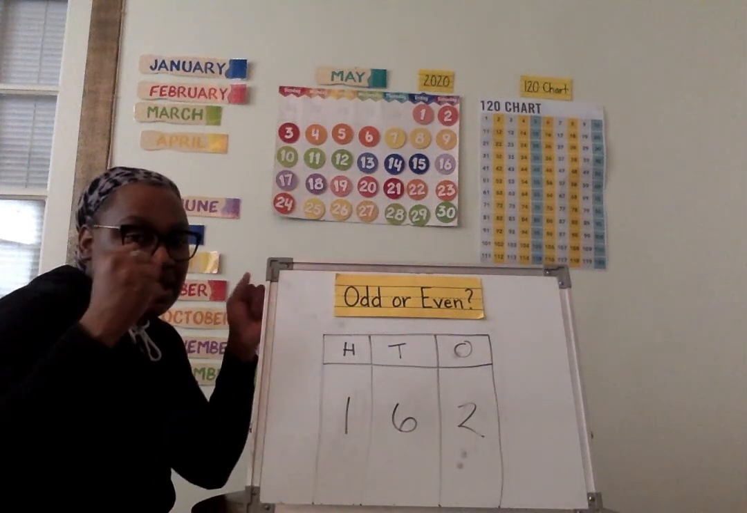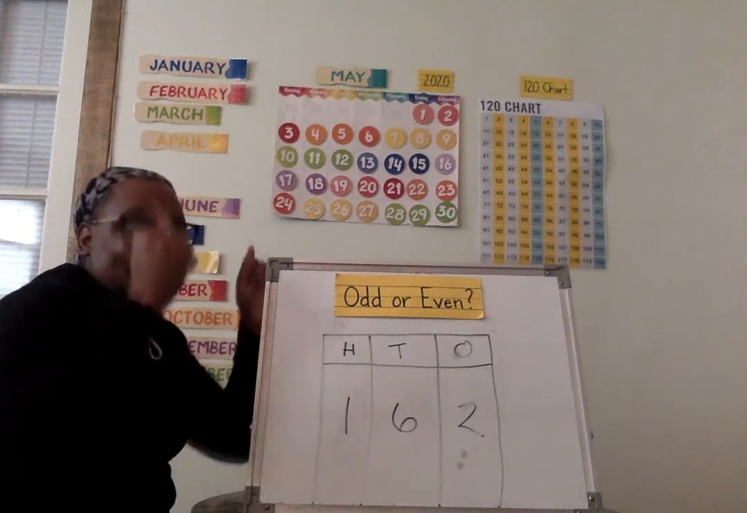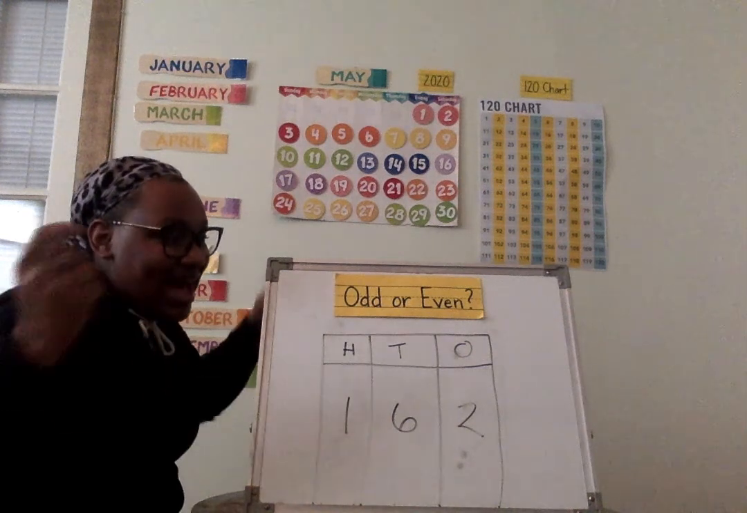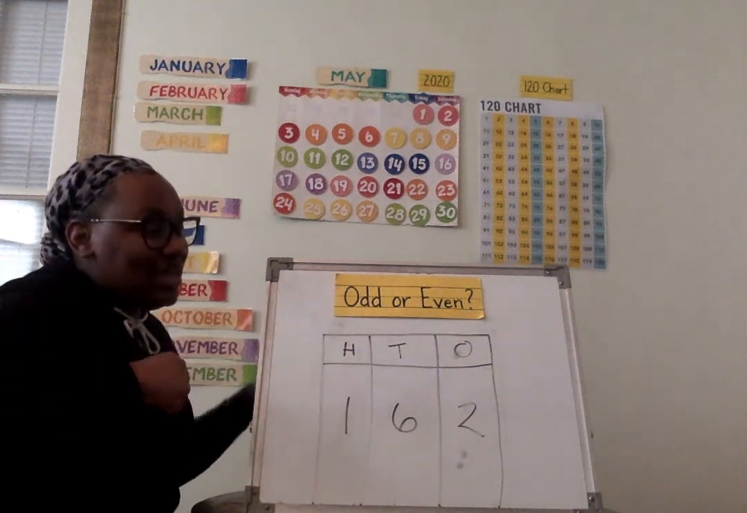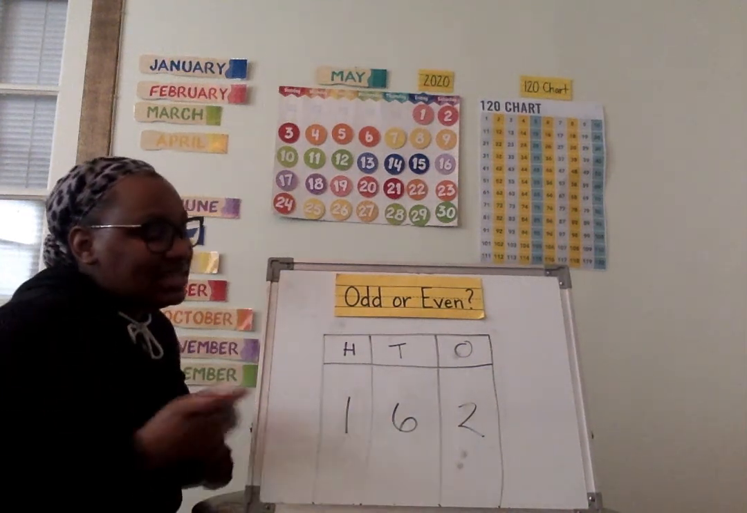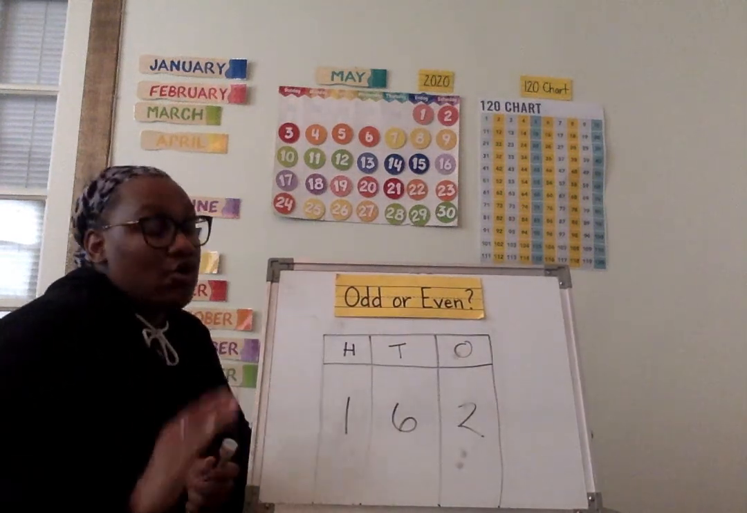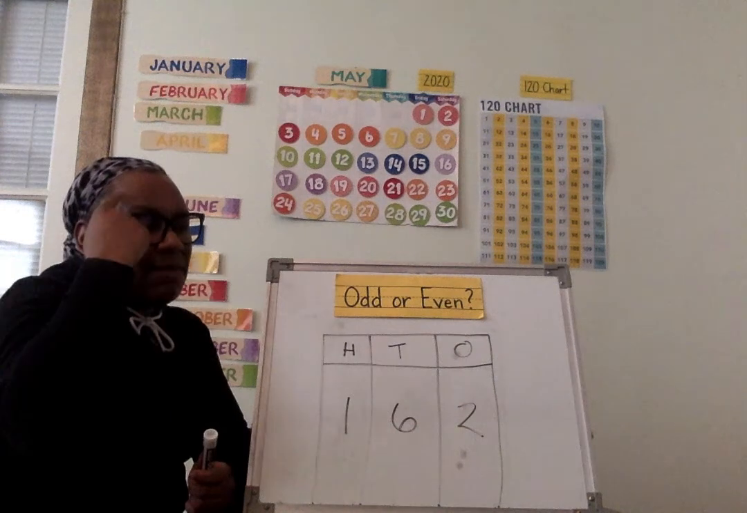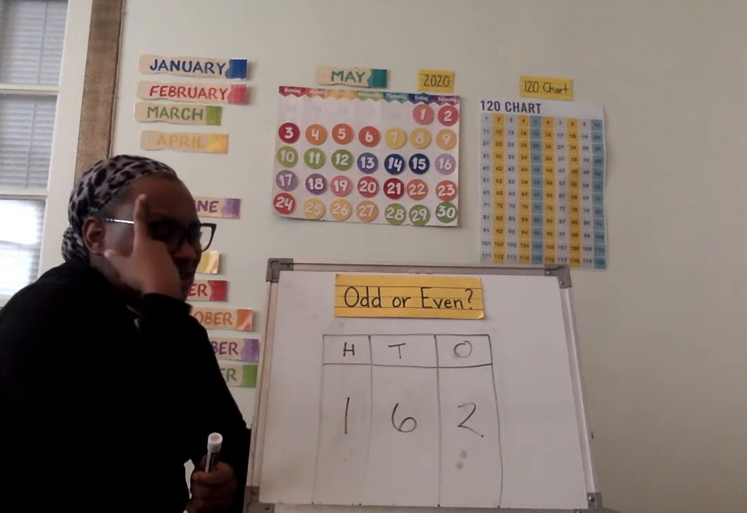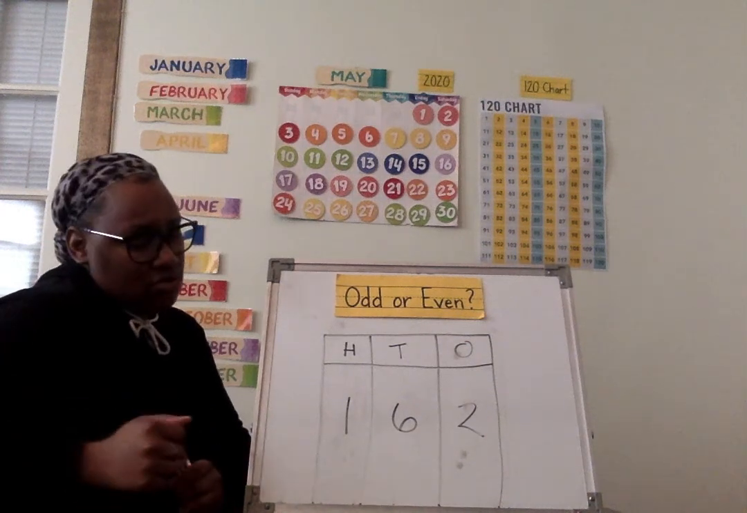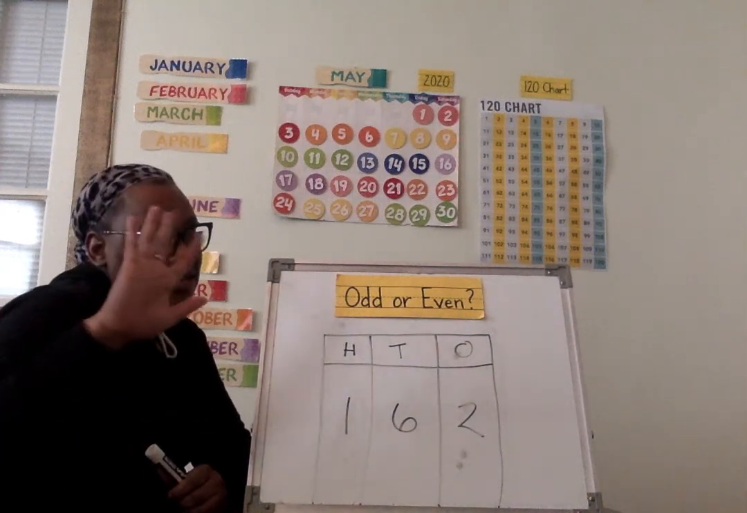Hands up and ball it like a fist. Hands up and get ready. Is it odd or even? Is the number 162 odd or even? And how do you know? Think about it really, really hard. Ask yourself, is the number 162 odd or even? And how do you know? Should take you 5 silent seconds to figure it out.